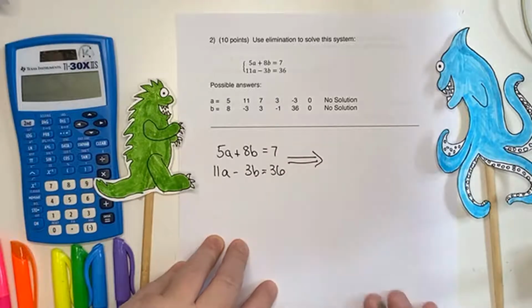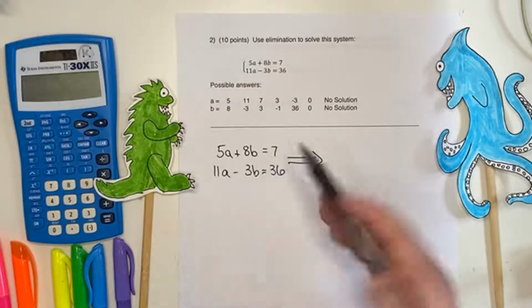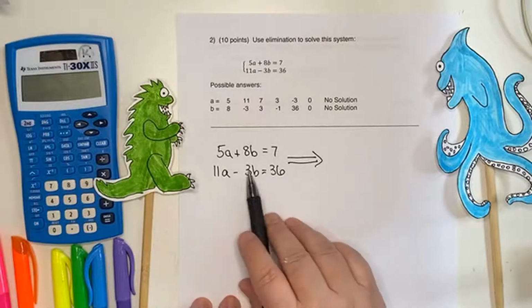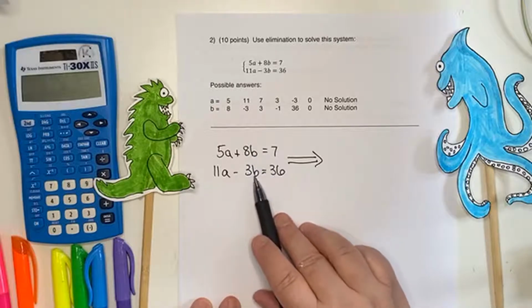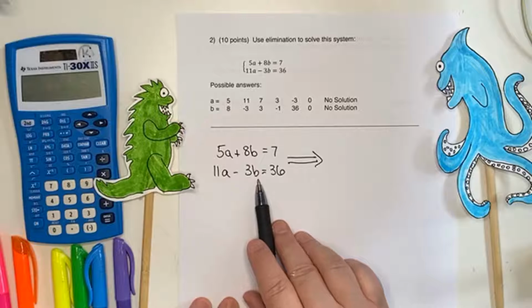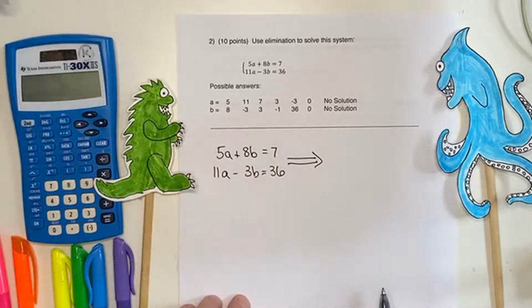Okay, so with elimination, what we're trying to do is multiply top and bottom, so the top equation by one number, the bottom equation possibly the same number, maybe a different number, so that we can cancel out one of the variables. We've got 2 variables, so you could either cancel out the a's or the b's. I'm going to cancel out the b's because they already have a plus and a minus. They're already opposite signs, which is saving me some trouble.